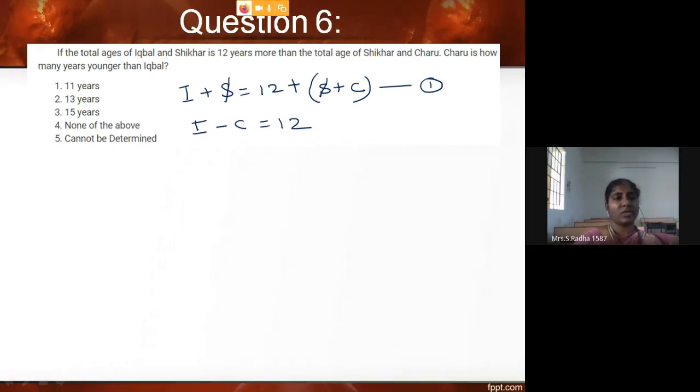None of the above. Cannot be determined, that is not the case. None of the above, 12 is my answer. It is very easy. We have to put our pen on paper. Initially I thought there is no other information given, how am I going to solve with one equation? But S is getting cancelled, that is our advantage in this. And Charu is how many years younger than Iqbal means Charu is the lesser value and Iqbal is the higher value. So I minus C, the difference they are asking, it is coming as 12.